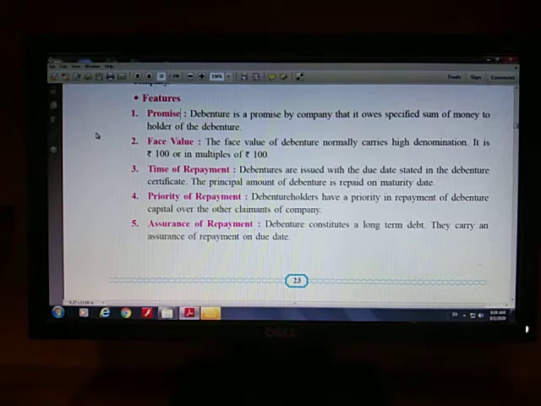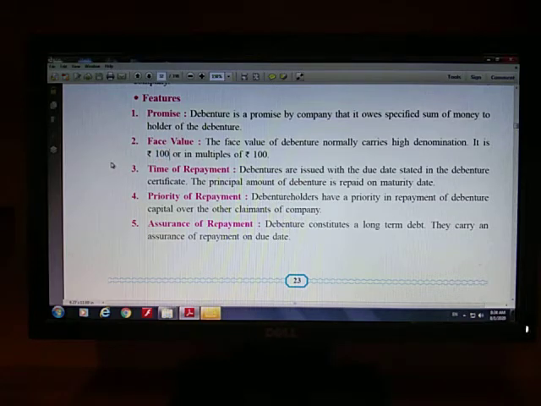Preference shares don't have any voting rights, so the face value of preference shares is more. And again, all the debenture holders are the creditors of the joint stock company, so they don't have voting rights, hence the face value of debentures is always more, just like ₹100 or in multiples of hundreds.